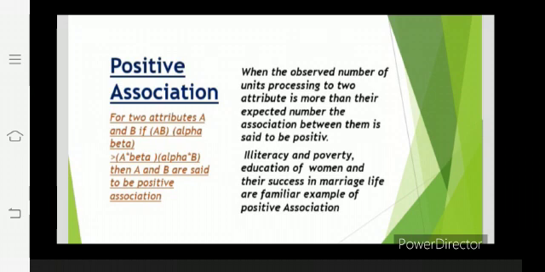First, positive association. When the observed number of units possessing two attributes is more than the expected number, the association between them is said to be positive. Illiteracy and poverty, education and women, and their success in married life are familiar examples of positive association. For two attributes A and B, if (AB)(αβ) is greater than (Aβ)(αB), then A and B are said to be positively associated.